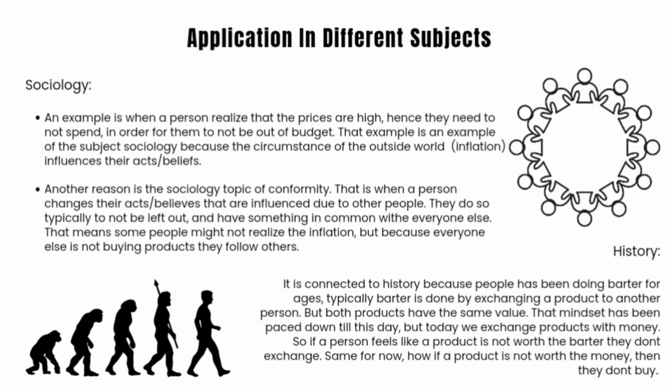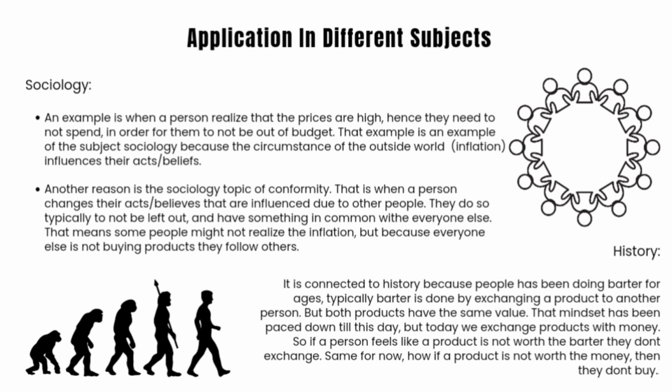Application in different subjects. For sociology, an example is when a person sees that prices are high for their usual necessities, so it affects their belief to not buy the products, because they realize that if they buy the products, they will be out of budget.